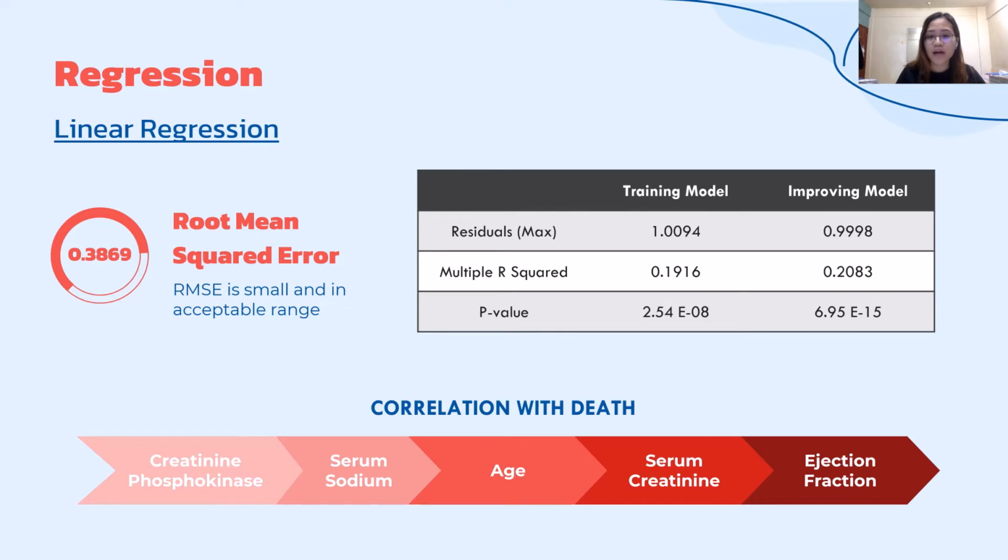Next, multiple R-squared represents the proportion of the variance in the response variable of a regression model that can be explained by the predictor variables. The value of multiple R-squared for the training model and improving model is in the range of 0 to 1, so it is in an acceptable range. The dependent variables that show the lowest p-values are ejection fraction, serum creatinine, and age variables, followed by serum sodium and creatinine phosphokinase. The first three variables will be used to evaluate and improve the models.